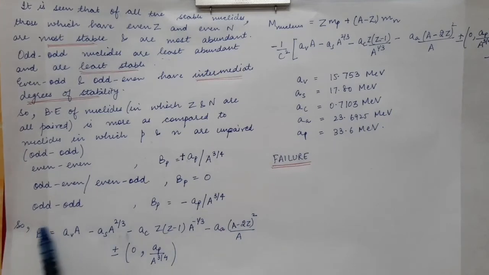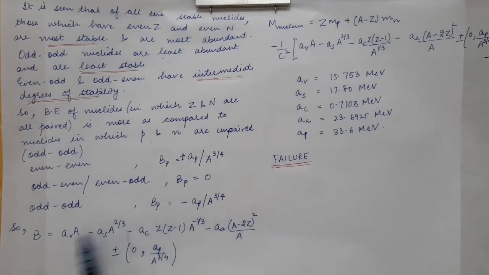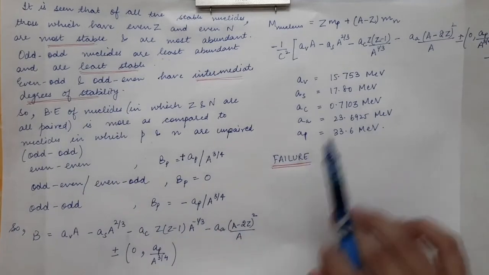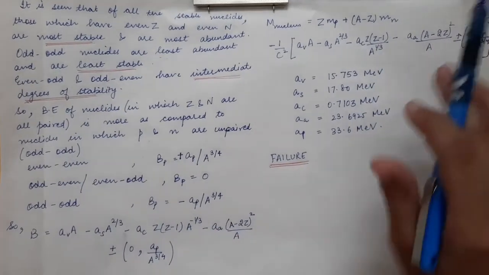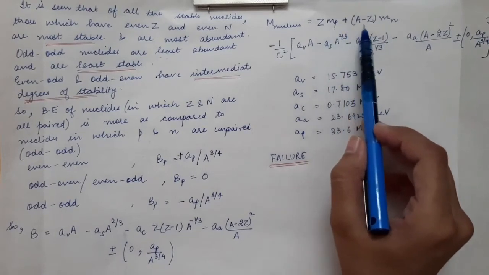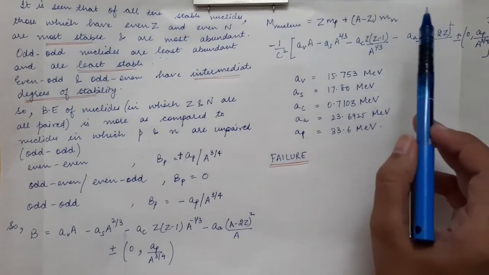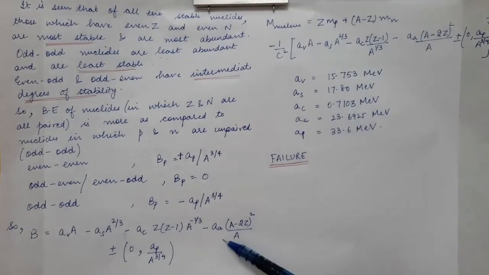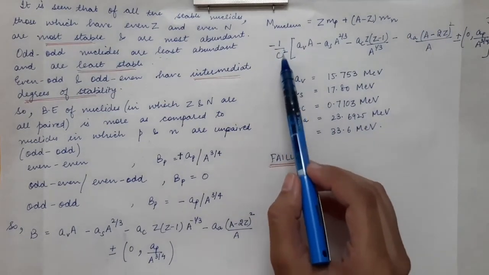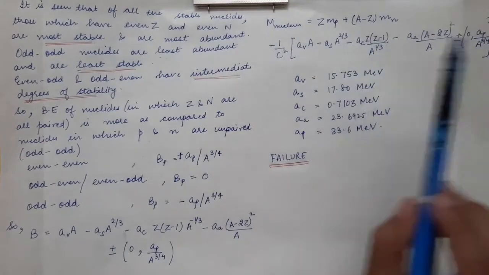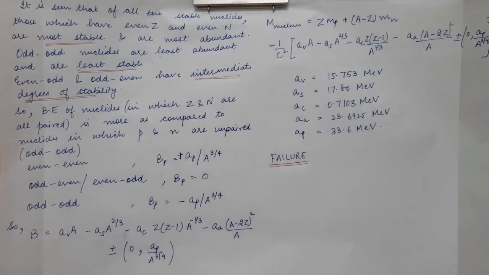Now we will insert this expression in the mass of the nucleus. The mass of the nucleus was written as Z times mass of proton plus (A minus Z) times mass of neutron minus B by C square. Now instead of B we will write this whole expression. So minus 1 by C square will remain as it is, and all the terms of the binding energy will be written from this equation.